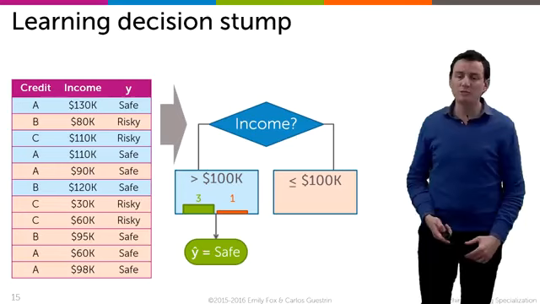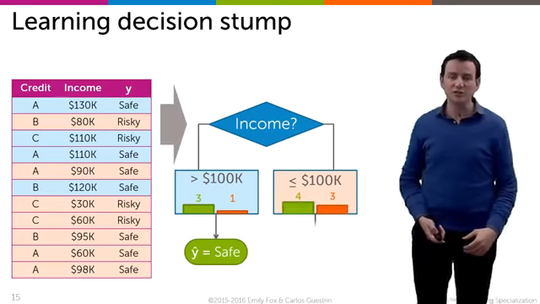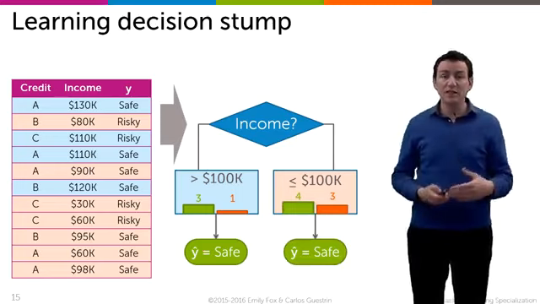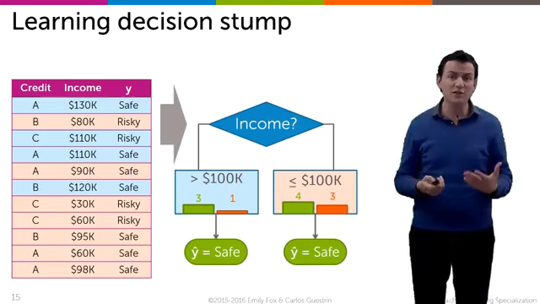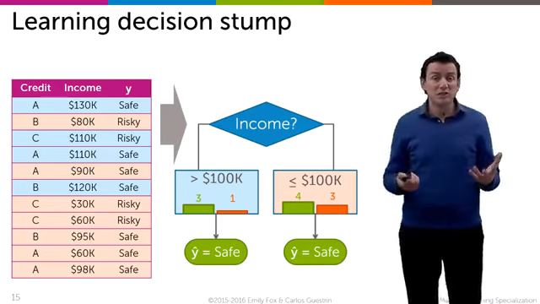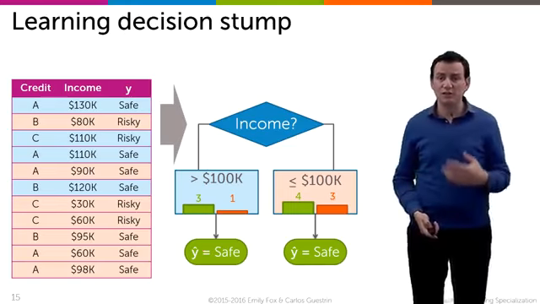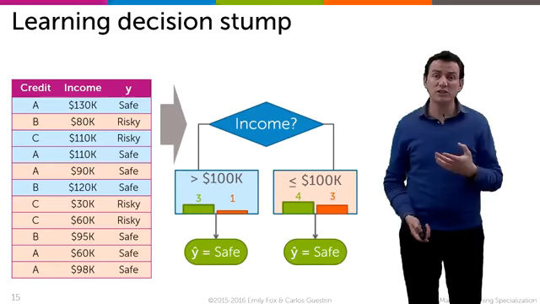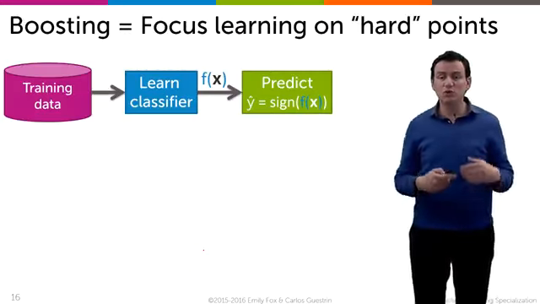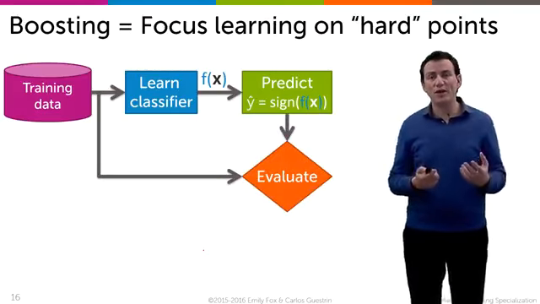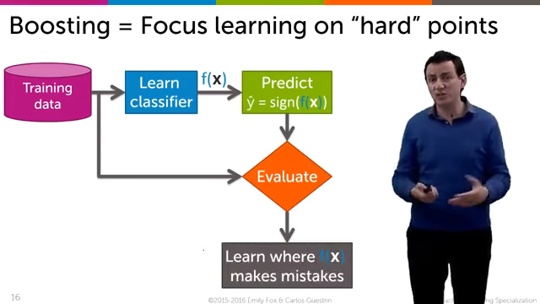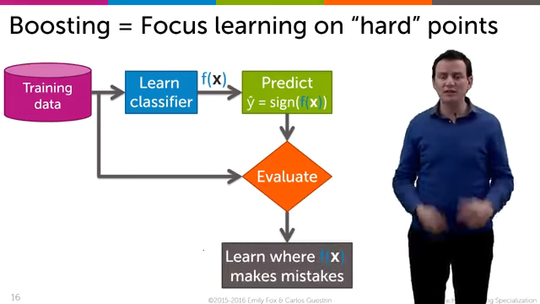Now, if we look at incomes of less than 100,000, we'll see that we have 4 safe and 3 risky. So again, we predict safe. So both sides we're going to predict safe. And so it turns out that this first decision stump seems okay, but it doesn't seem great on the data. The decision stump wasn't enough to capture the information we needed. So what boosting will do is take that decision stump, evaluate it, look at how well it's doing on our data, and learn a next decision stump, a next weak classifier.